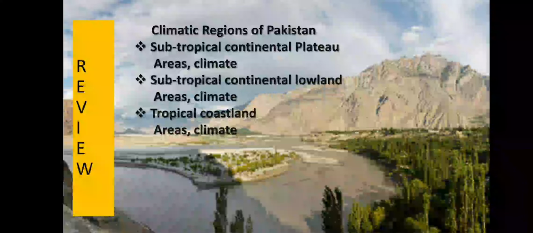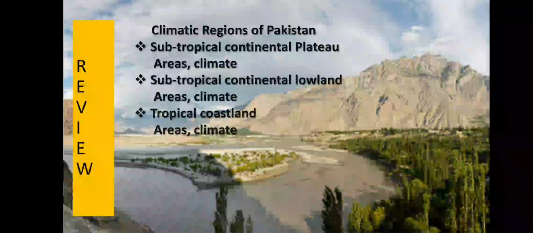Then we discuss the climate of this region. So far as the climate is concerned, it is extreme. There is extreme winter and extreme summer. Summer is very hot in this region, and towards the end of summer, northern Punjab receives more rainfall due to monsoon winds, while the plain areas receive less rainfall. This region also includes the plain areas of KPK in Peshawar district, and also the Thal and southern desert. So the climate of this region is extreme.